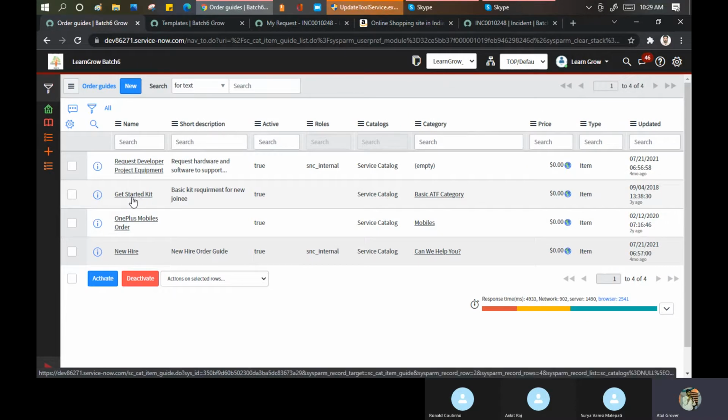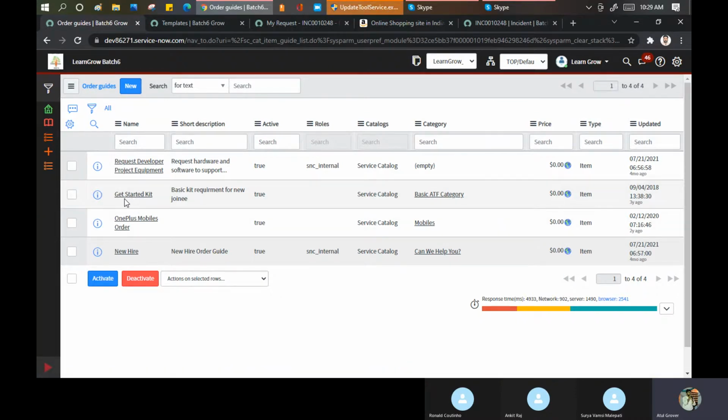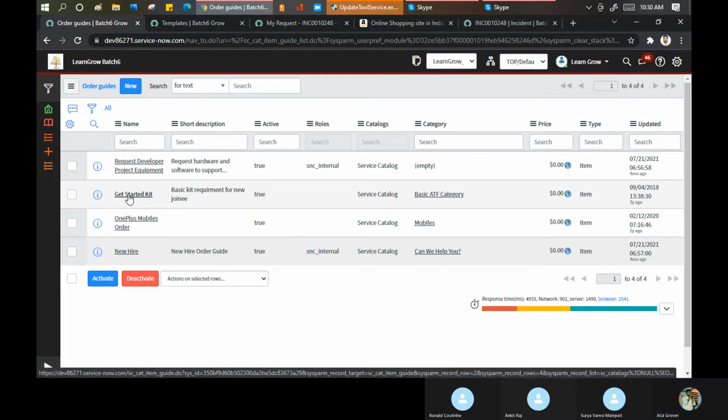Get started kit. Nowadays, if you notice, when a person joins a company, they get goodies as well. And those goodies are a combination: laptop, bag, bottle, watch, earphone, dongle, charger, and so on. These are separate items. But to avoid rework and delay, they put them into a single place and called it a started kit. As soon as the joining formality is complete, HR clicks on submit. Done. That user will get the started kit in the next 3 to 4 days because the request has been submitted.